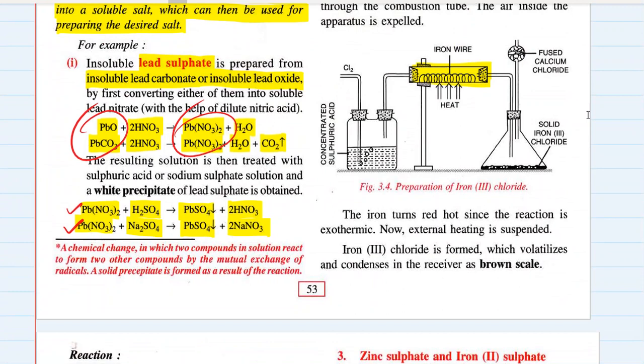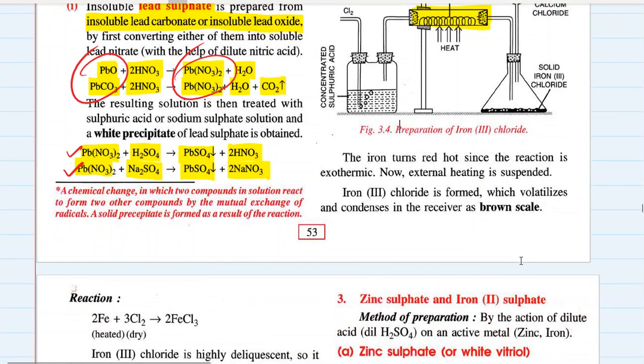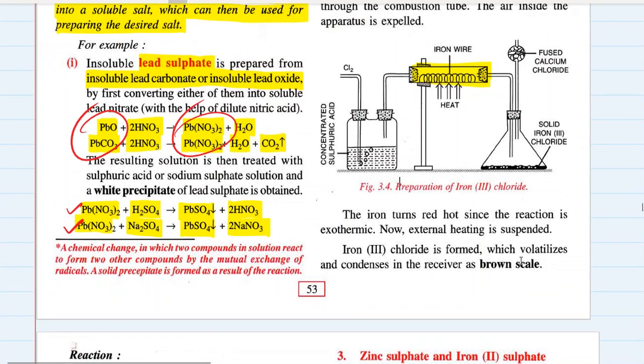So initially you heat the iron wire, but as the air goes out of this combustion tube, and chlorine begins entering it, you don't need external heating, because when chlorine combines with iron, it produces heat. It's an exothermic reaction. And on combination, iron 3 chloride is formed, which volatilizes and condenses in the receiver as brown scale.